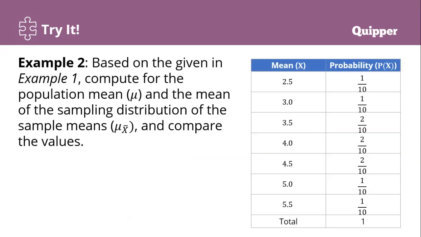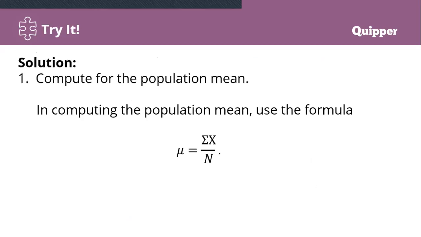And then based on the given example, out of that given example ato nang i-solve ang population mean and the mean of the sampling distribution of the sample mean. Atong i-compare ang values. So we have the formula, we discuss na ganiha. To find the population mean, ang pag-solve sa population mean is the average of all scores divided by the total number of scores.